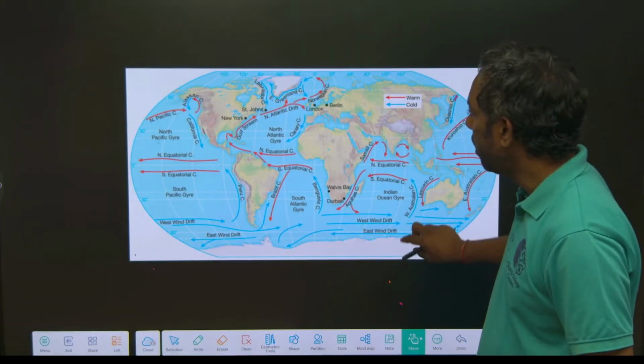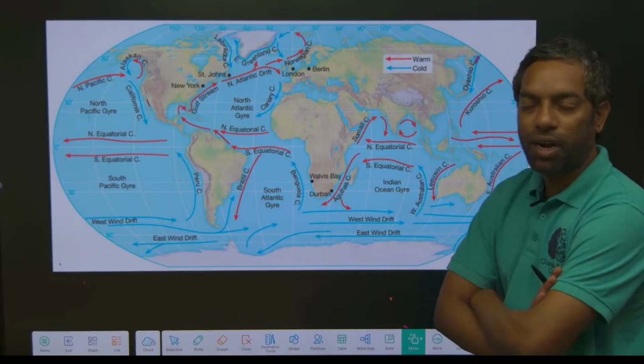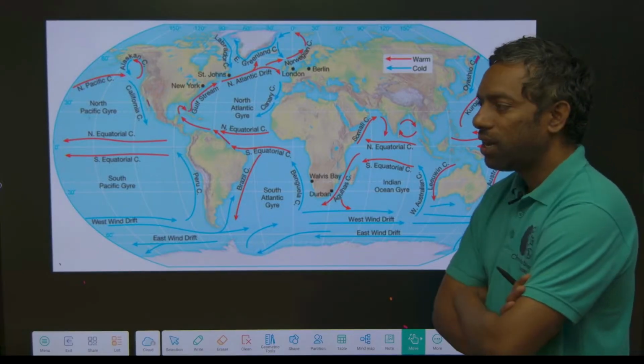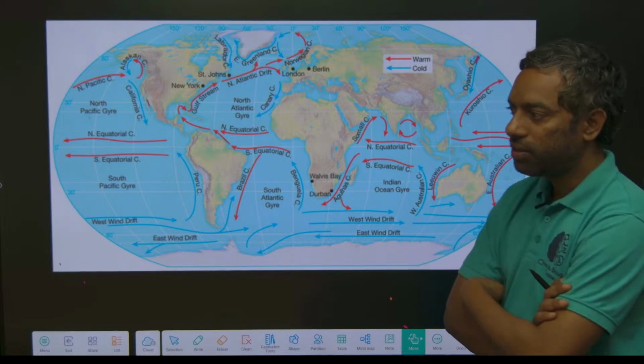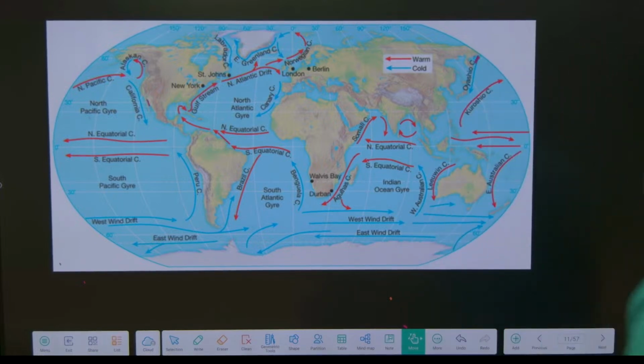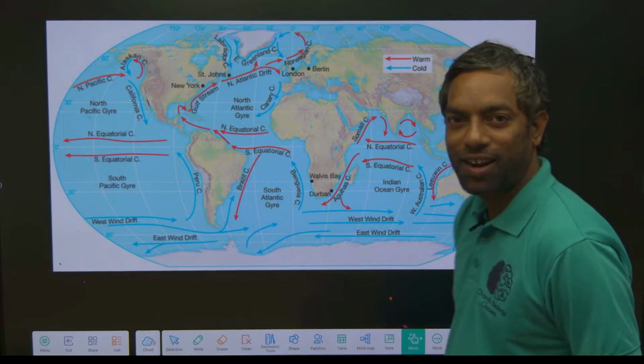The red marks are the warm currents and the blue marks are the cold currents.